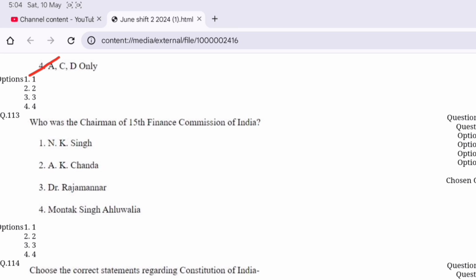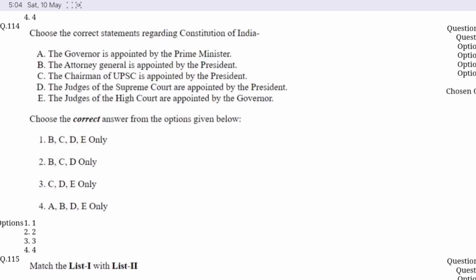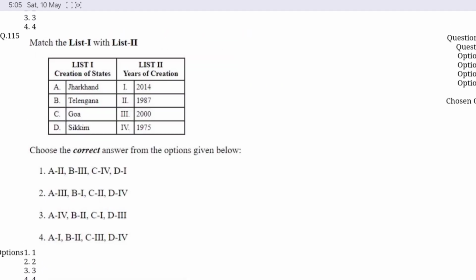Question number 113. Who was the chairman of the 15th Finance Commission of India? Option A is correct, N.K. Singh. Question number 114. Choose the correct statement regarding the Constitution of India. Option B is correct here, B, C and D, that the Attorney General is appointed by the President, the Chairman of UPSC is appointed by the President, and the Judges of the Supreme Court are appointed by the President.